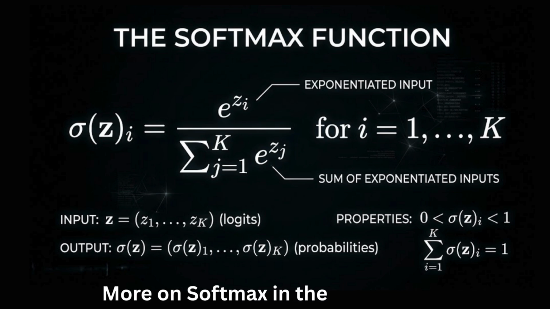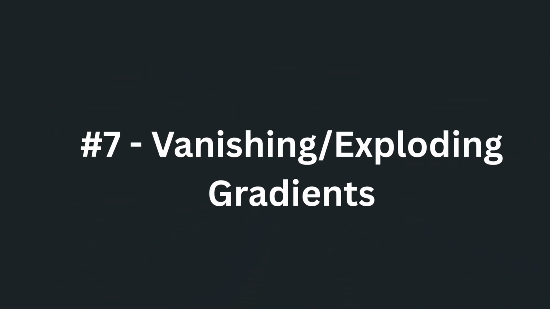So we have a deep network, we have gradients, and we have probabilities. Why did it take us decades to make deep networks actually work? Question 7. Where do vanishing and exploding gradients come from?